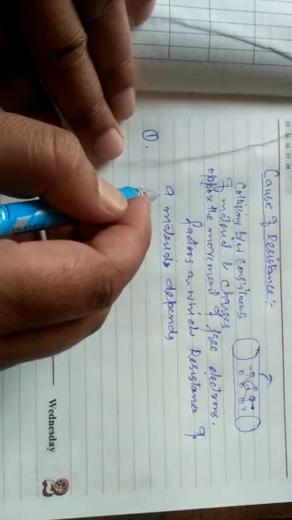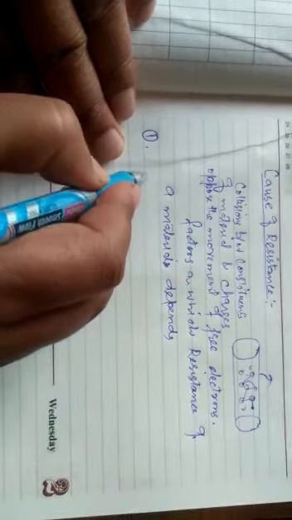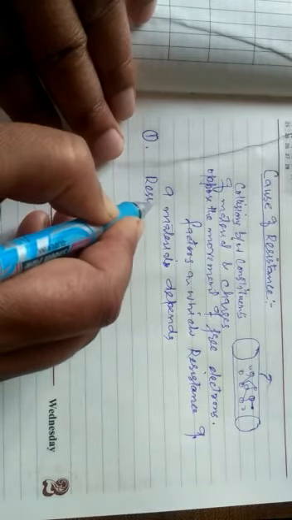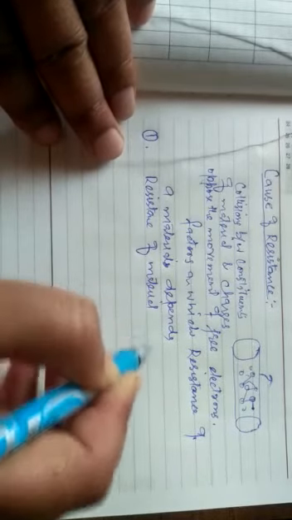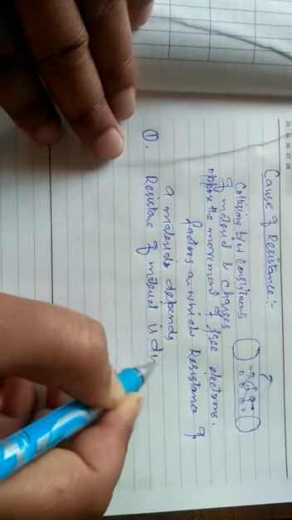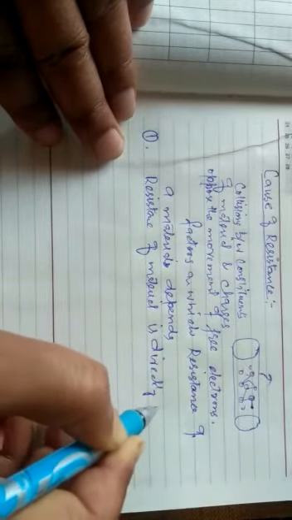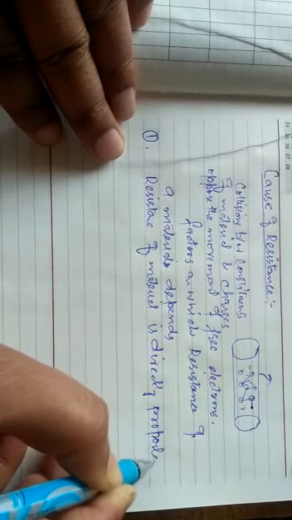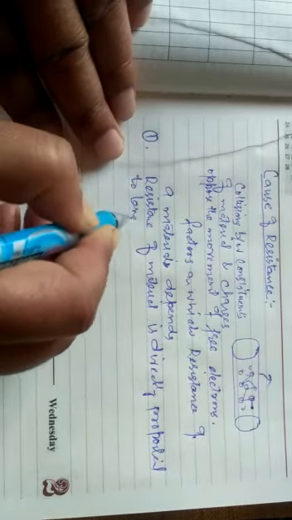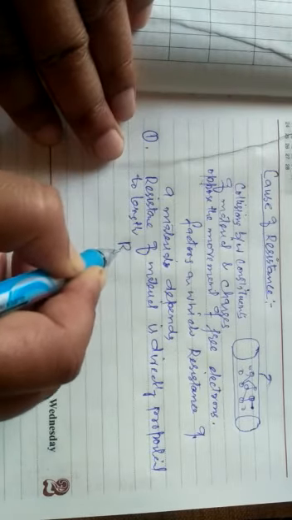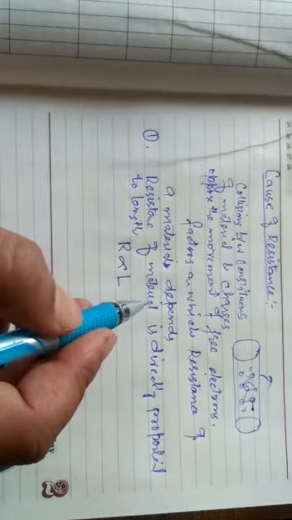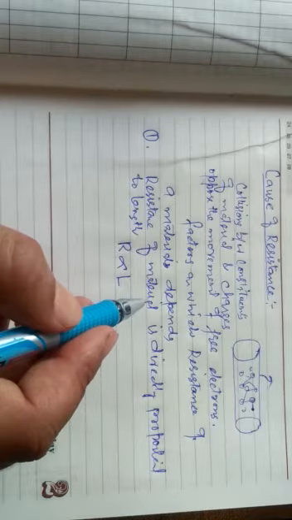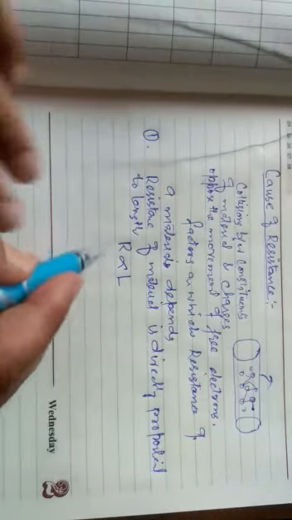It has been found that the resistance of a material is directly proportional to length. That is, resistance R is directly proportional to length L. If we take two wires of the same material, one with less length and another with more length, the resistance is directly proportional to L.